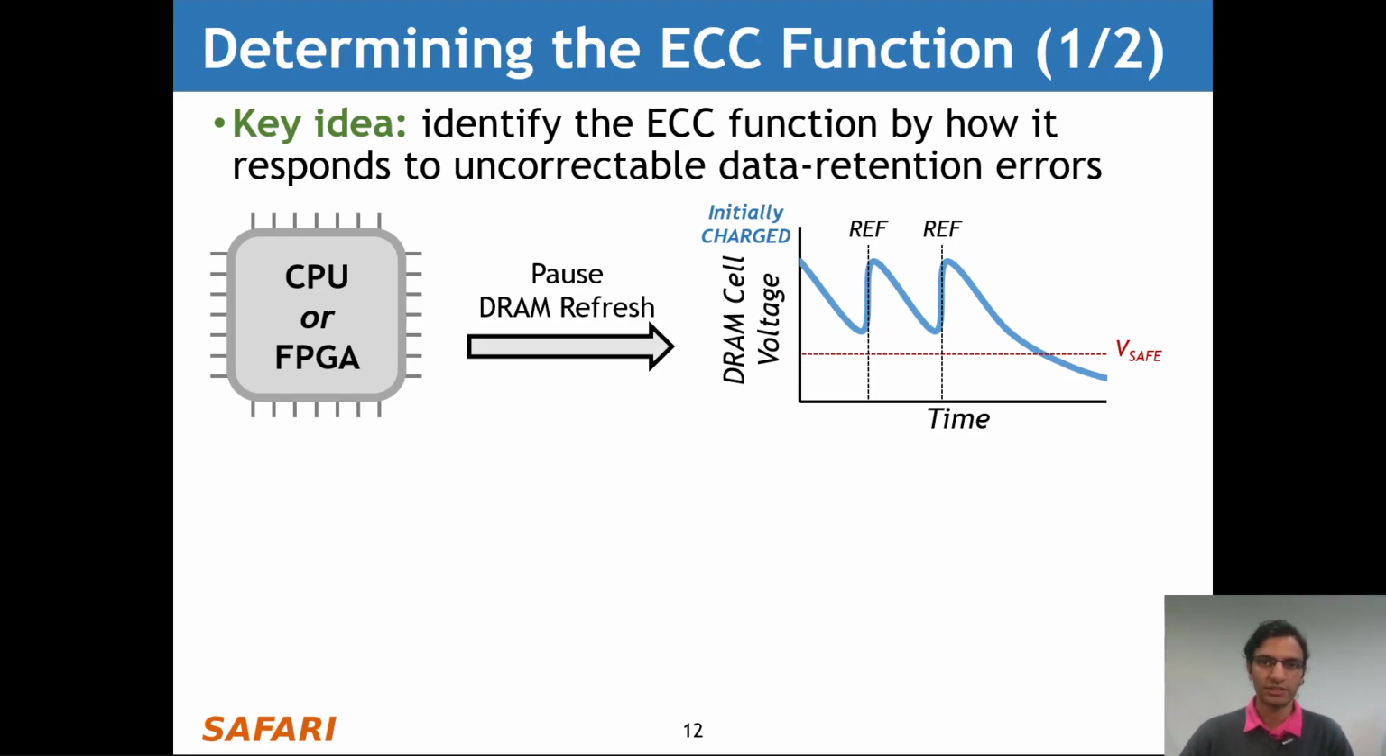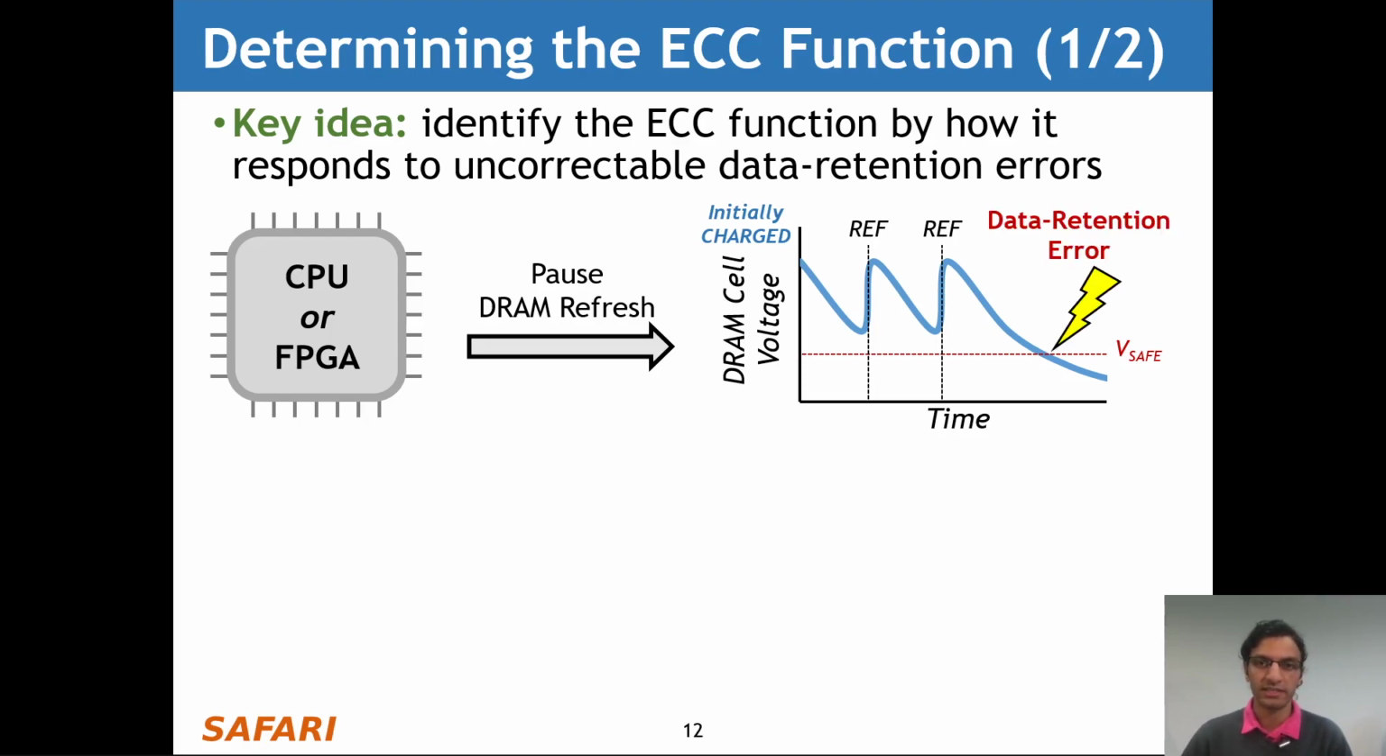And the figure on the right shows exactly how this affects a single DRAM cell. So the x-axis here shows time, and the y-axis shows the cell voltage. And we see that a single cell that starts out in the charge state loses charge over time naturally. Although periodic refresh operations maintain this charge value, once we pause DRAM refresh, the cell voltage drops below the safe voltage value, beyond which we can no longer identify the initial value that was stored in the cell.